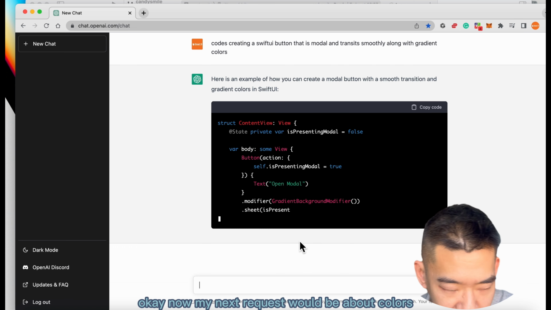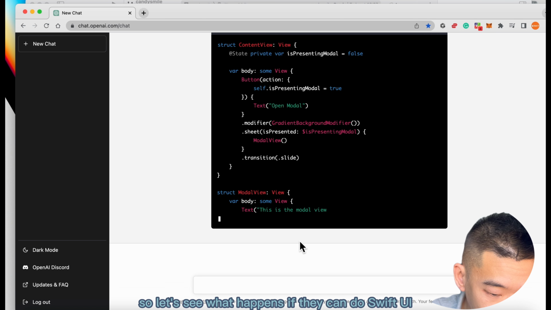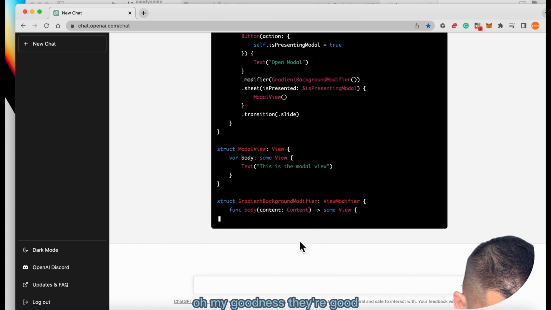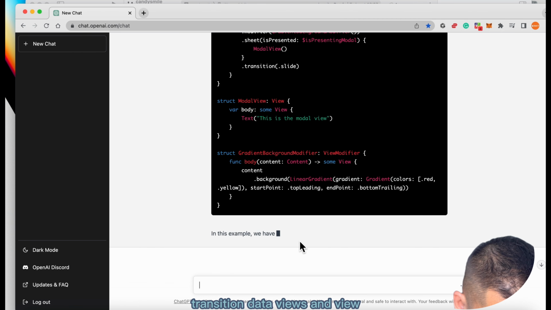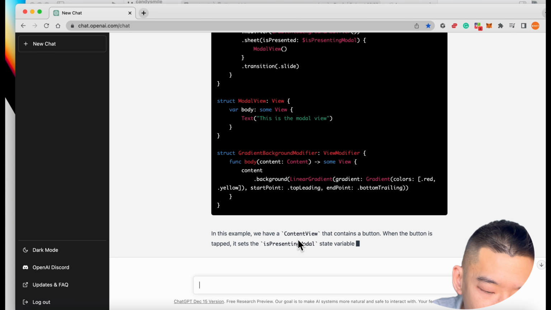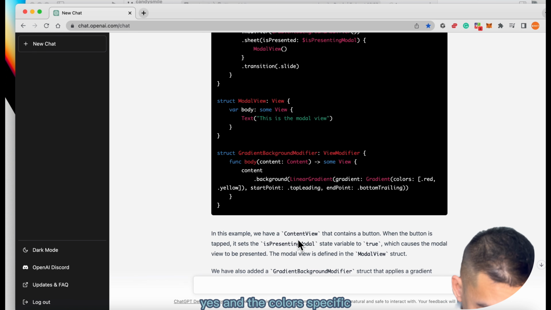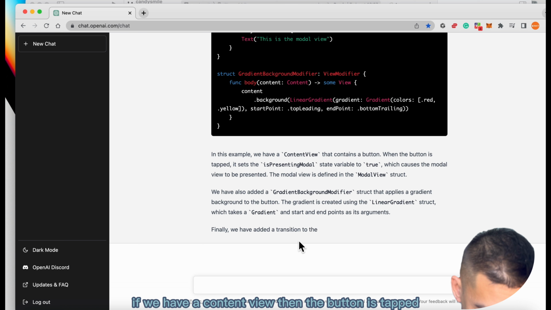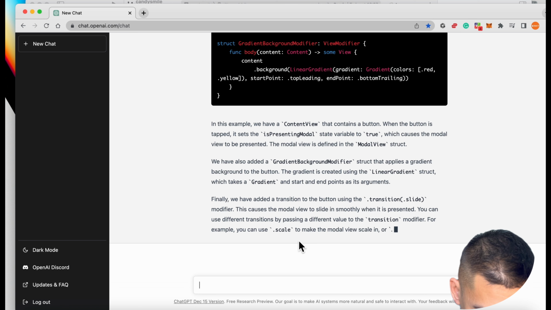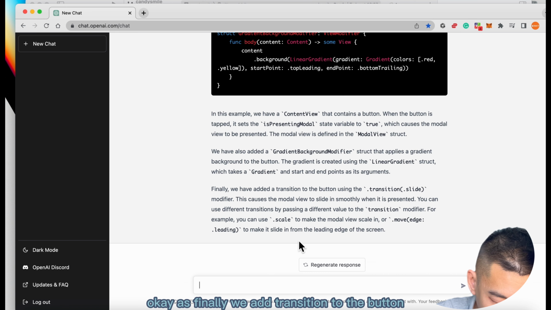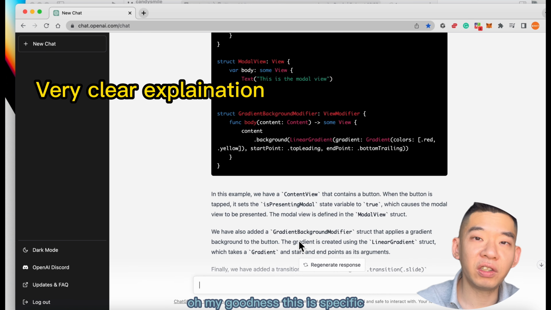Now my next request is about colors: creating a SwiftUI button that is modal. So let's see if they can do SwiftUI. Oh my goodness, they're good. Gradient background modifier, transition, modal view. They did it. Linear gradient, yes, and the colors specifically start from the top to the bottom. In the content view, when the button is tapped, it sets its modal and applies the gradient. Finally, we add a transition to the button, a slide transition. This causes the modal view to appear. Oh my goodness, this is very specific.